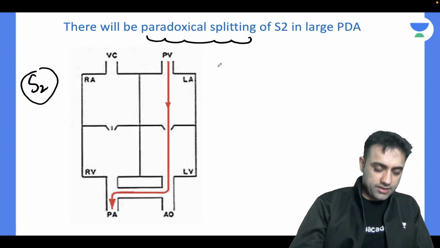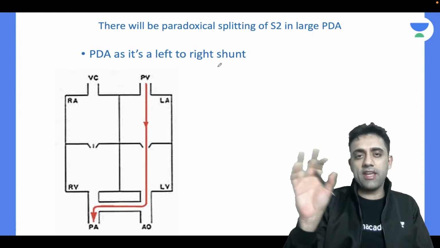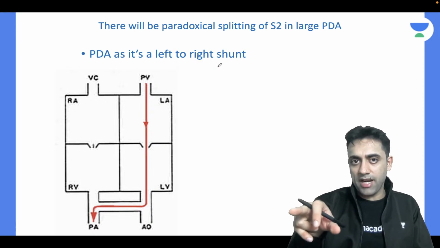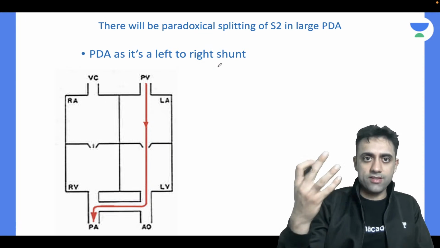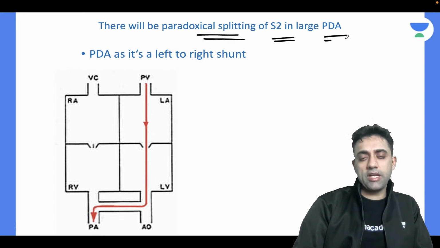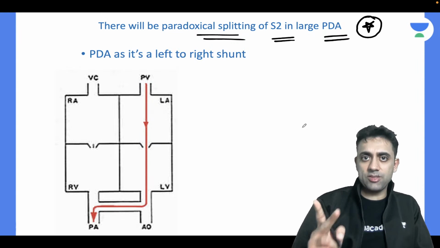What is this paradoxical split? Number one, I'll tell you, dear. Now listen very carefully. It's very easy. Just listen to the text which I have written, and listen to me. There will be paradoxical splitting of S2 in a case of large PDA. This is an exam question. Why is there a paradoxical split? How does it split in reverse?